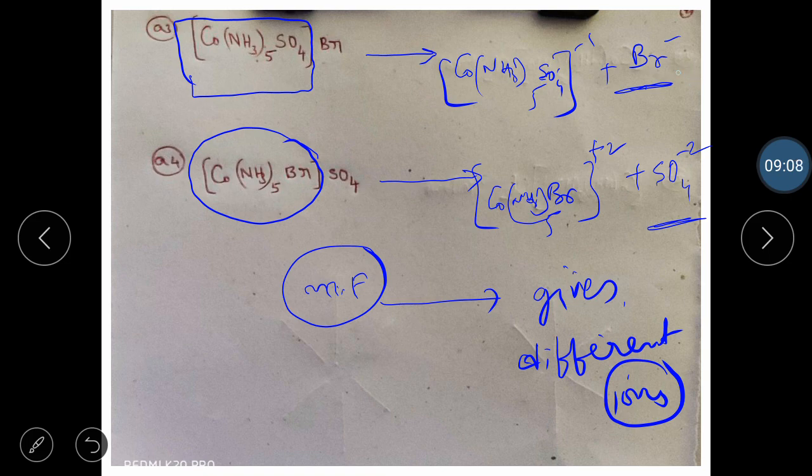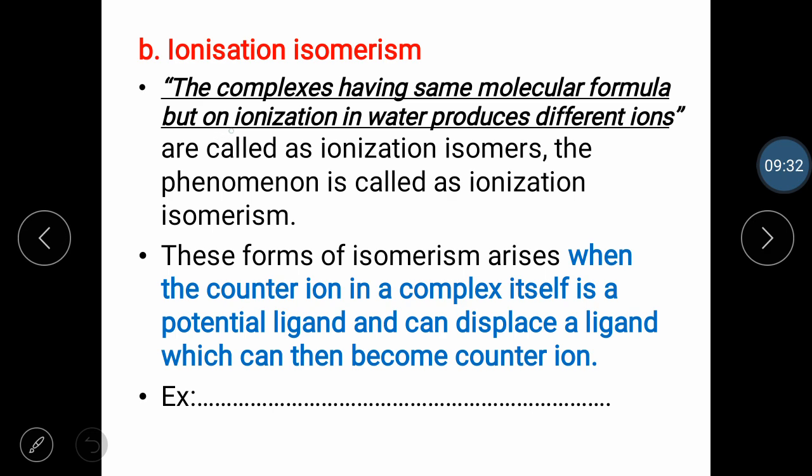Important one. If I do the test for Br minus, the bromide ion, which is the AgNO3 test, in example 1 we will have a positive result because Br is outside and can answer your test. But in the second example, because the Br is inside the square bracket, it cannot answer the AgNO3 test. So that's how they are different. Simple definition: complexes having the same molecular formula but which on ionization in water produce different ions are called ionization isomers, while the phenomenon is called ionization isomerism.